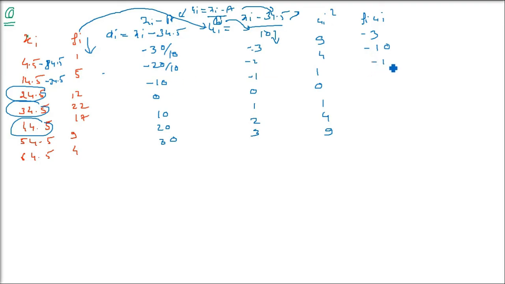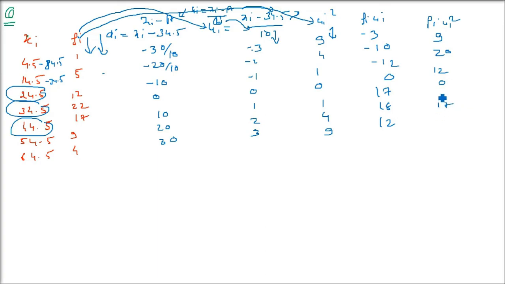So I'm multiplying 1 into minus 3, 4 into 3 is 12, like this. Now fi has to be multiplied with ui whole square, meaning the second column multiplied with the fifth column, giving fi ui whole square. So what do you get here? 9, 20, 12, 0, 17, 36, 36. As I am saying again, don't worry about the numbers. Just see what kind of columns we are making and what is required so that we compute it.